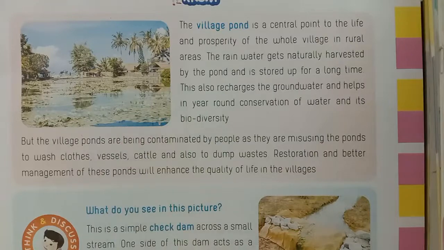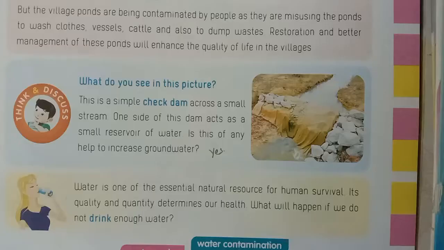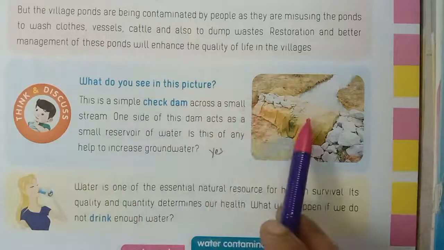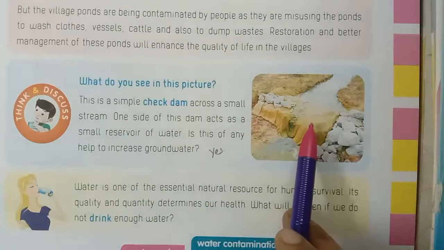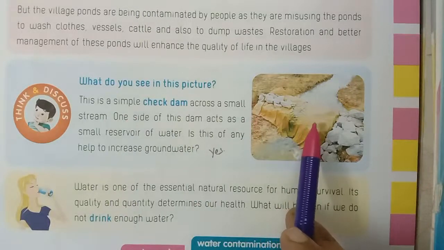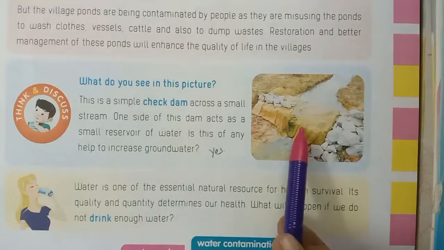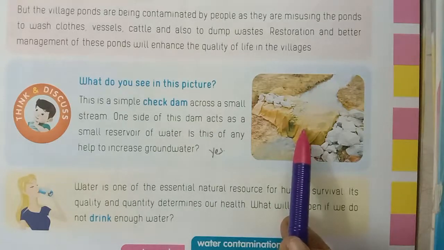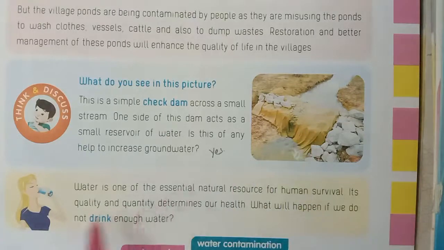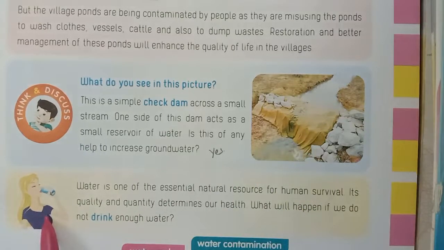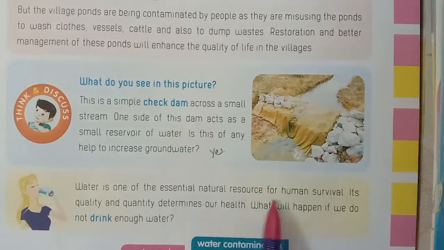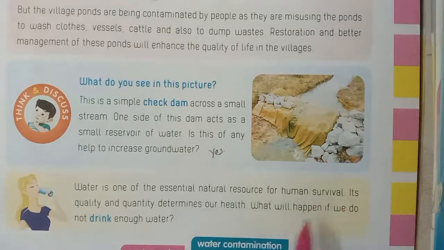Okay, children. Next. See here, what do you see in this picture? This is a simple check dam across a small stream. One side of this dam acts as a small reservoir of water. Is this of any help to increase groundwater? Yes. Next, drinking water. Water is one of the essential natural resources for human survival.